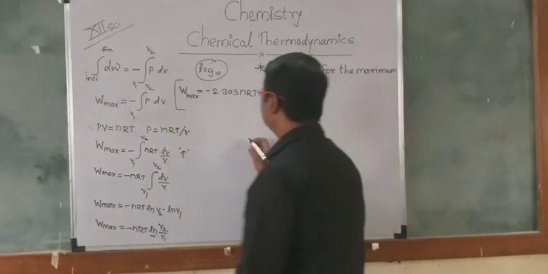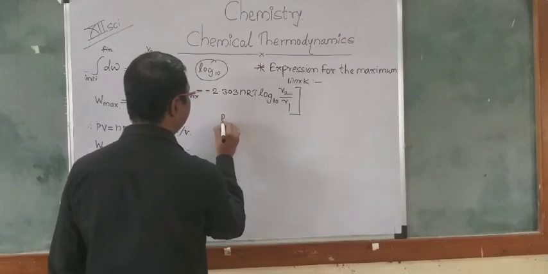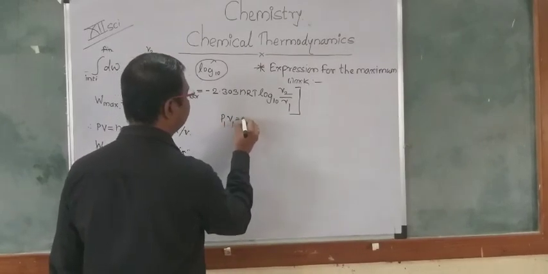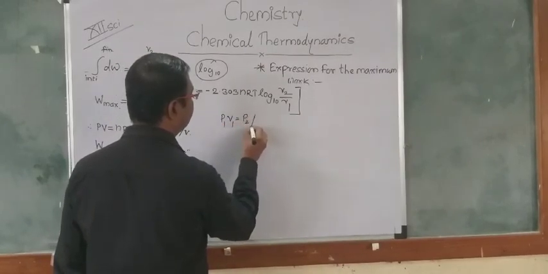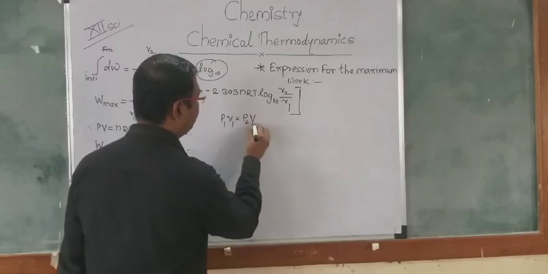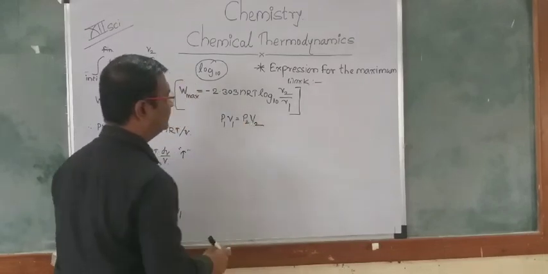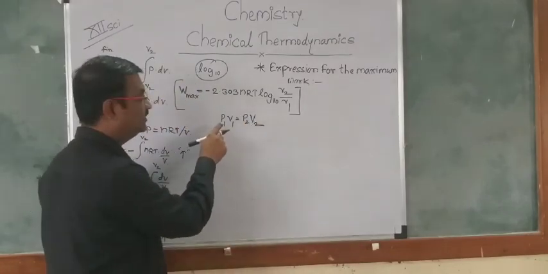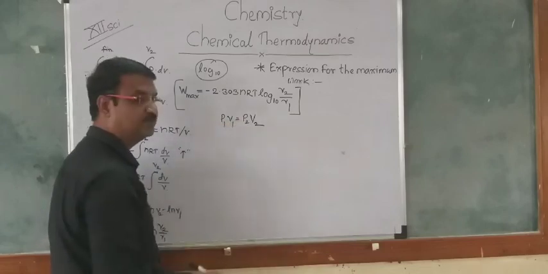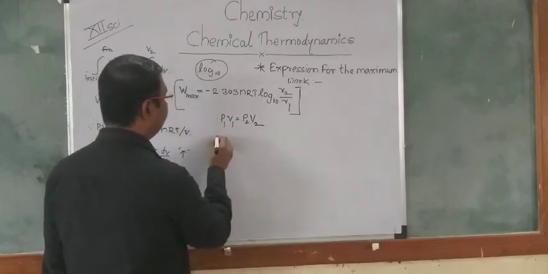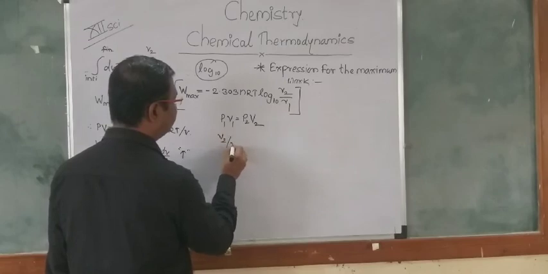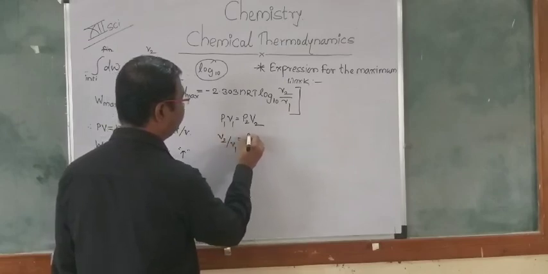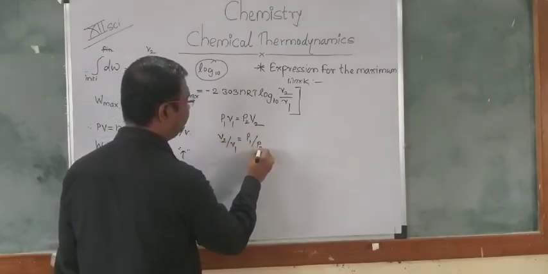Also, in terms of pressure, P1 V1 is equal to P2 V2, so V2 upon V1 is equal to P1 upon P2.